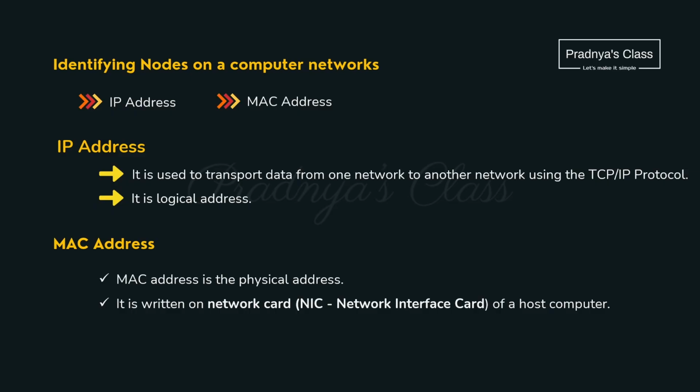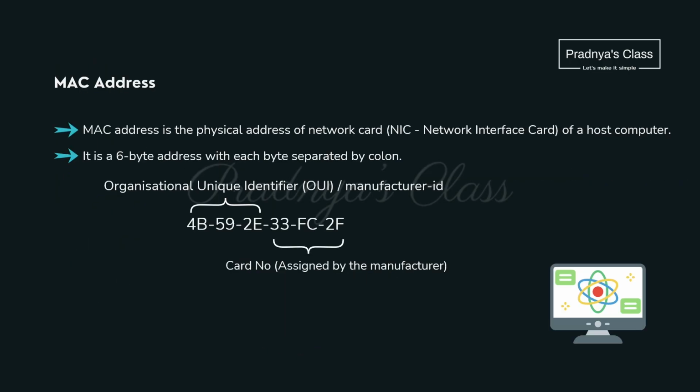There are many devices in the network. How to find out your own? For that we can use an IP address or MAC address. An IP address is a logical address whereas a MAC address is a physical address which will be on the NIC card. NIC means network interface card. On that card you will have one unique address like this.